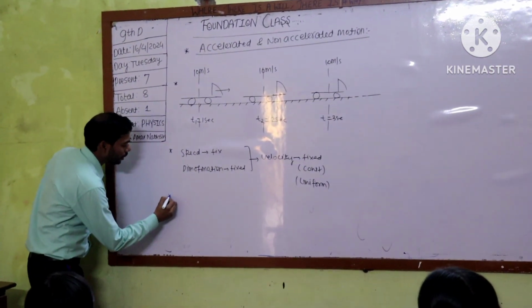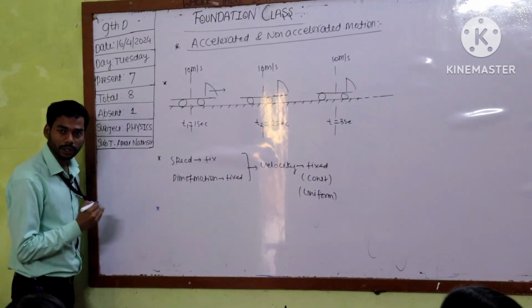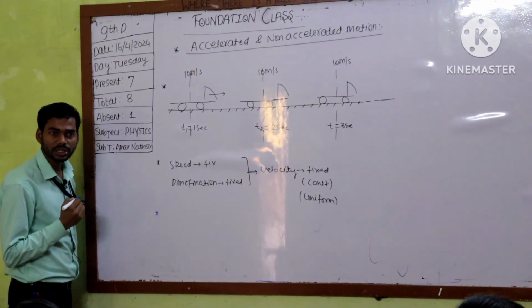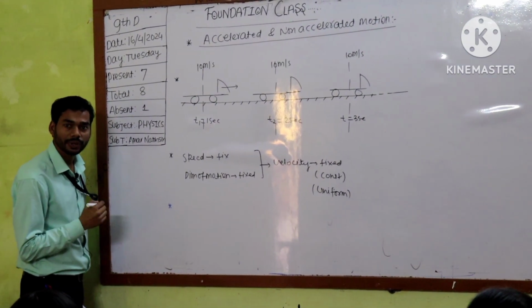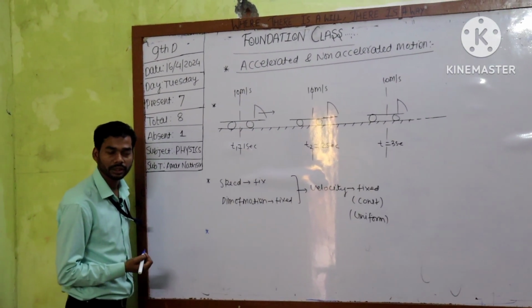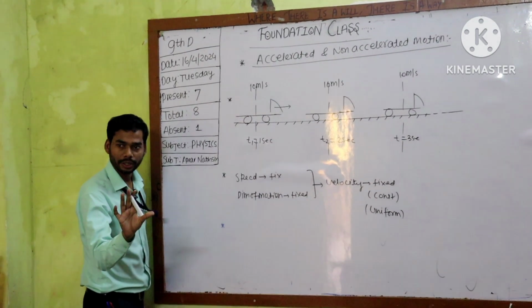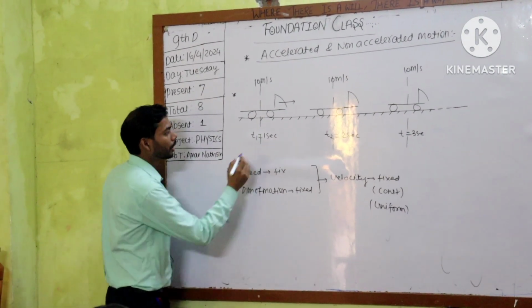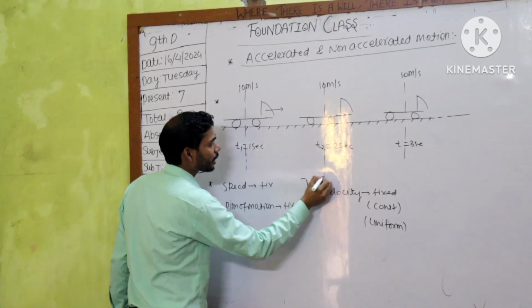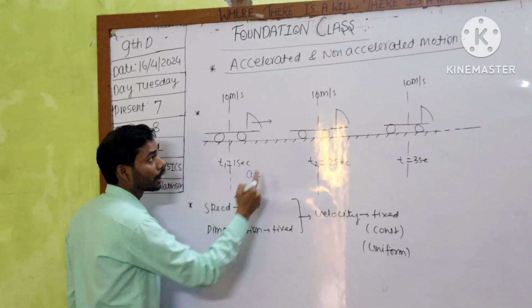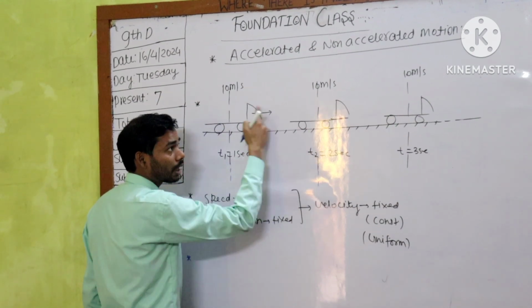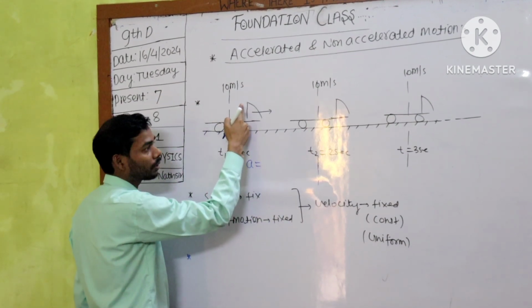So now I am going to calculate one of the parameters of motion, that is acceleration. Average acceleration is defined over an interval. Already discussed it yesterday. So if I calculate acceleration in this duration of time, this is the final situation for this interval, and this is the initial moment for this interval.